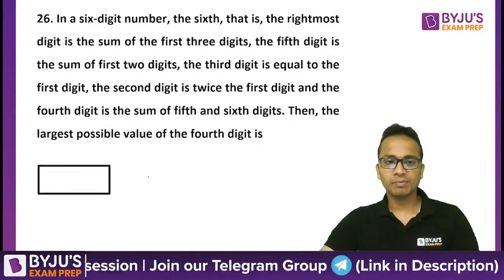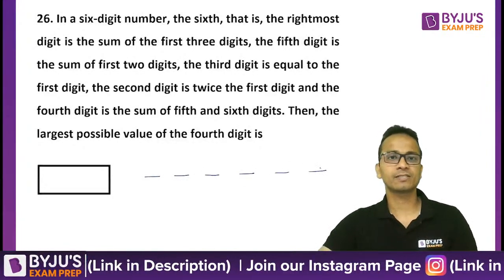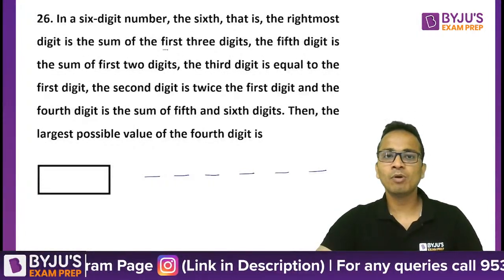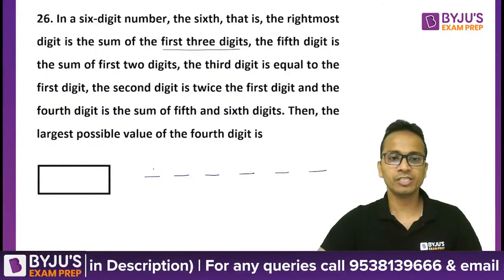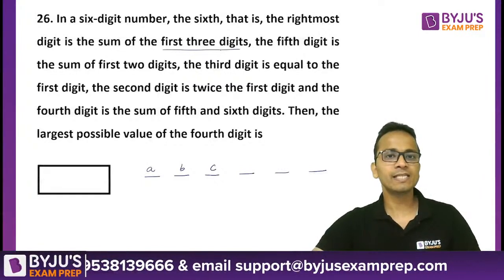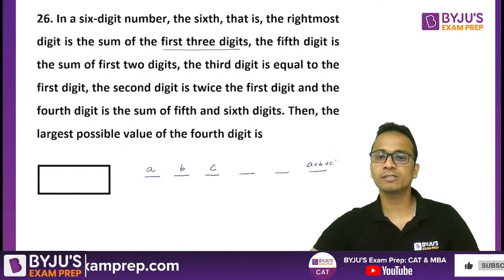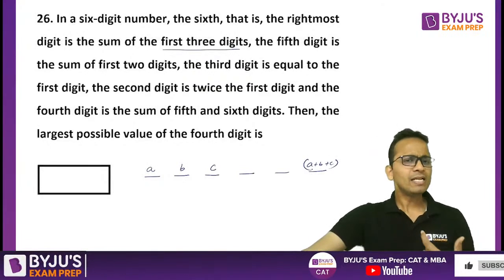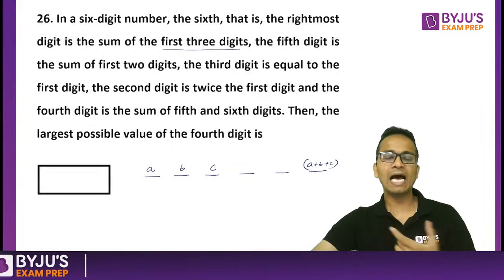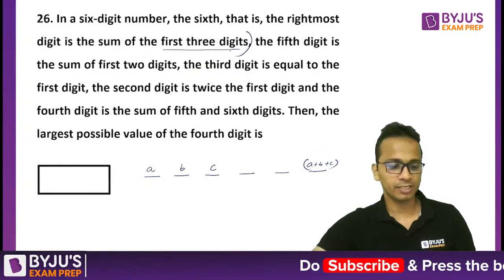In a 6-digit number, 1, 2, 3, 4, 5, 6, the sixth, that is the rightmost digit, is the sum of the first 3 digits. So let's say the first 3 digits are A, B, and C. So they are saying that the sixth digit is the sum of these 3. That means it will be A plus B plus C. Now I'll keep writing or changing the values of these digits as and when I get the information from the question. So I'm done up till this part.